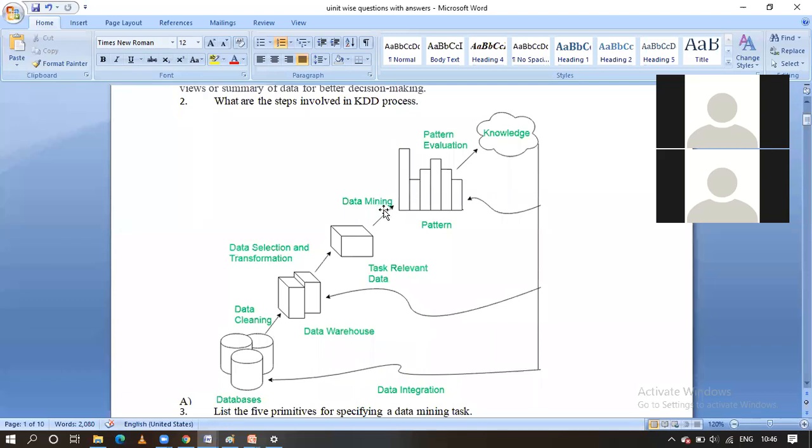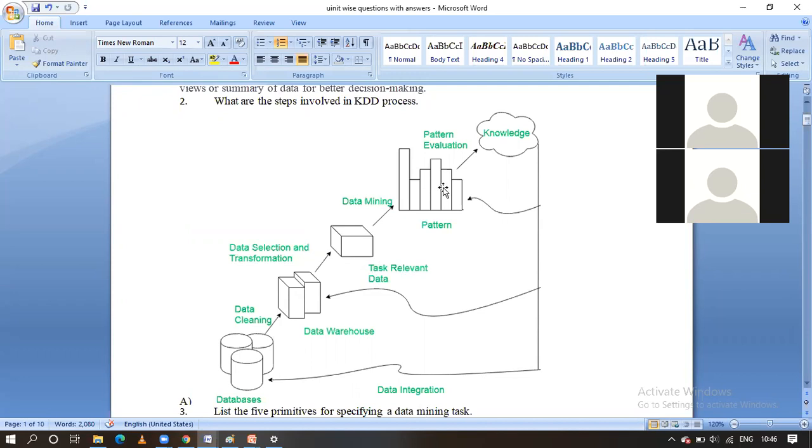Either we can go for the classification. Till now we have seen decision tree. That is one of the outputs from the data mining algorithms. In the next we are going to see the different algorithms related to classification, Bayes theorem. After that we can go for the clustering also. These are all the things that are combined here in the data mining algorithm.